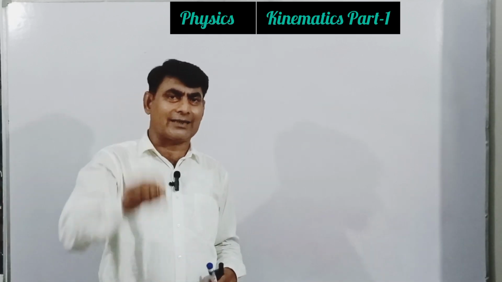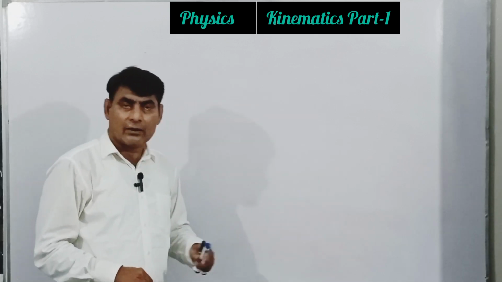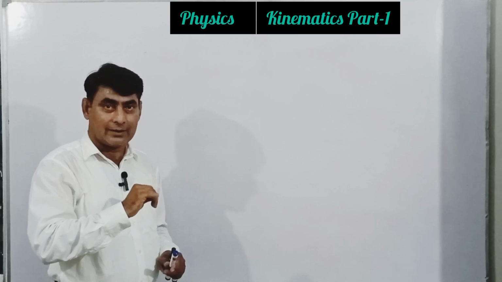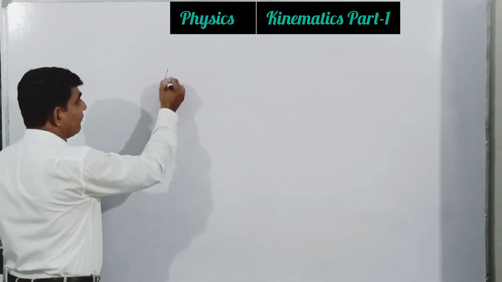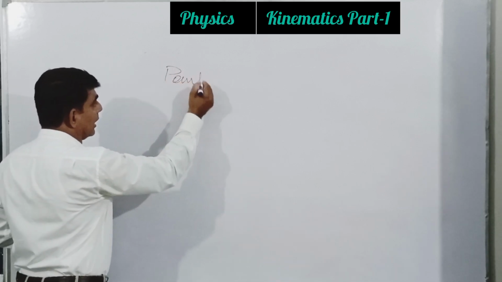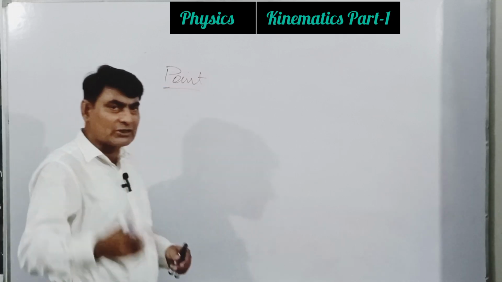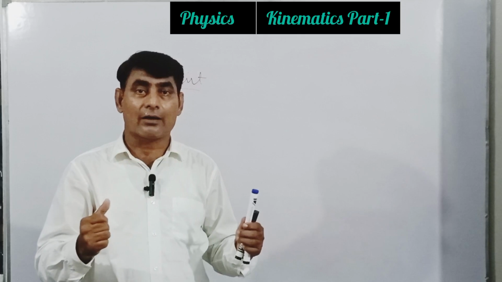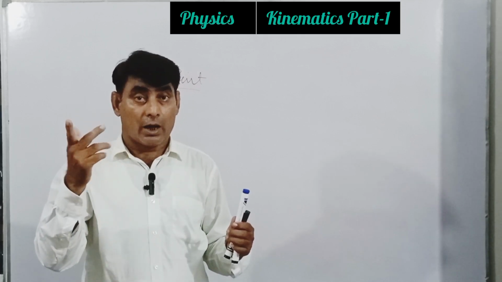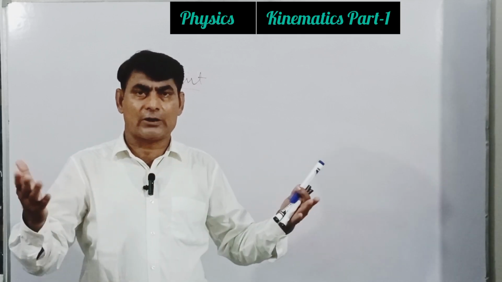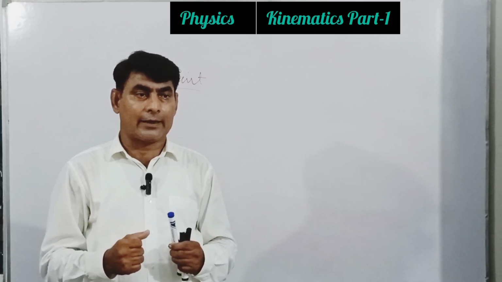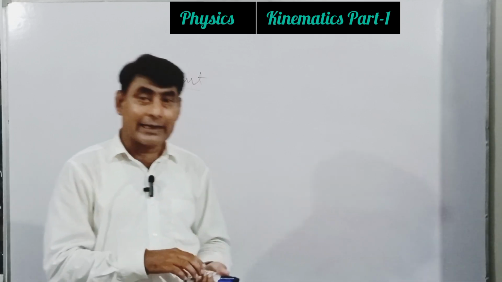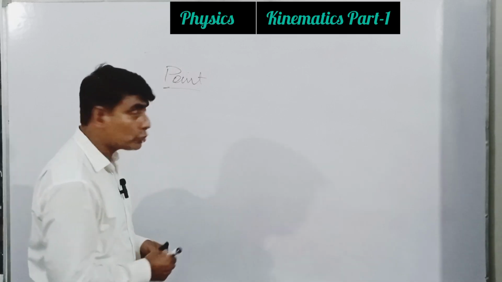Okay, now we'll start the topic of kinematics from the very initial word, that is point. Listen, first of all, we will talk about point. What is the definition of a point? A point is something that describes position with respect to reference lines or a reference point. Point is something that describes position.